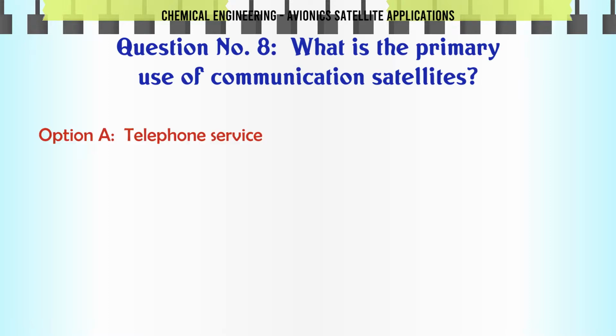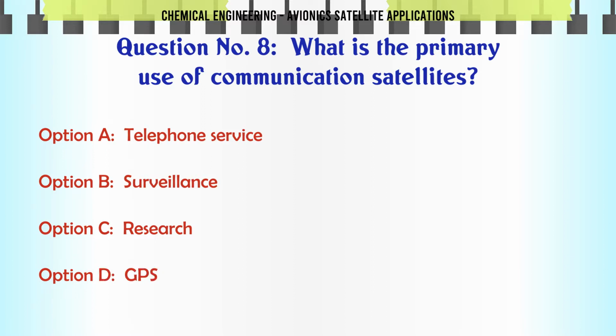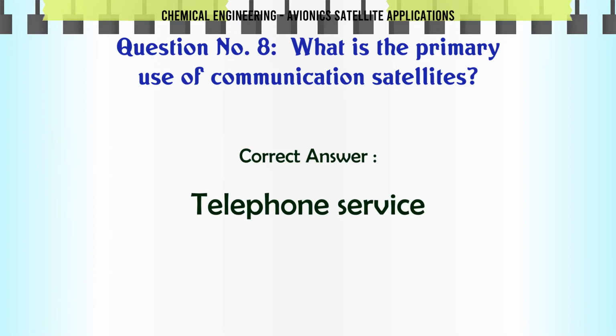What is the primary use of communication satellites? A. Telephone service, B. Surveillance, C. Research, D. GPS. The correct answer is telephone service.